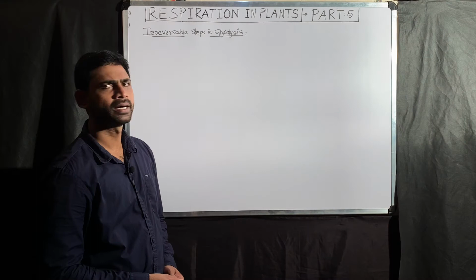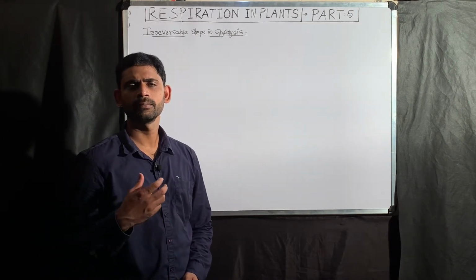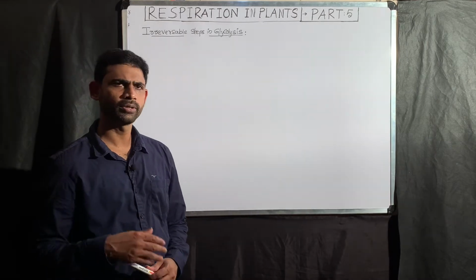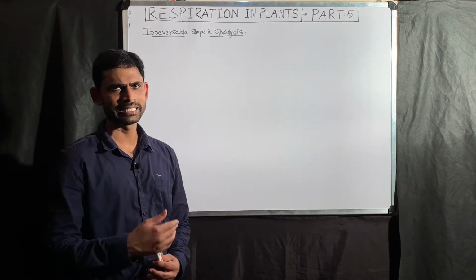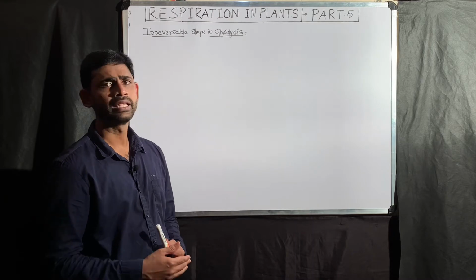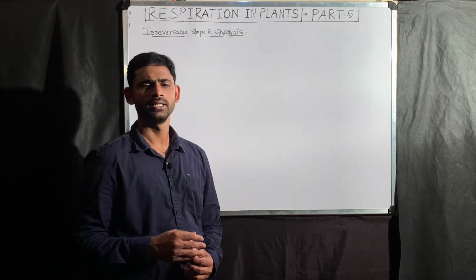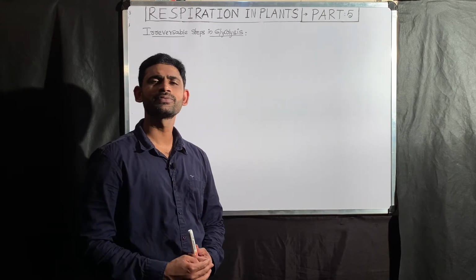In the last part, I explained the metabolic pathway of glycolysis. In this part, I am going to continue with glycolysis only, and explain the irreversible steps in glycolysis. I already mentioned there are three irreversible steps in glycolysis.